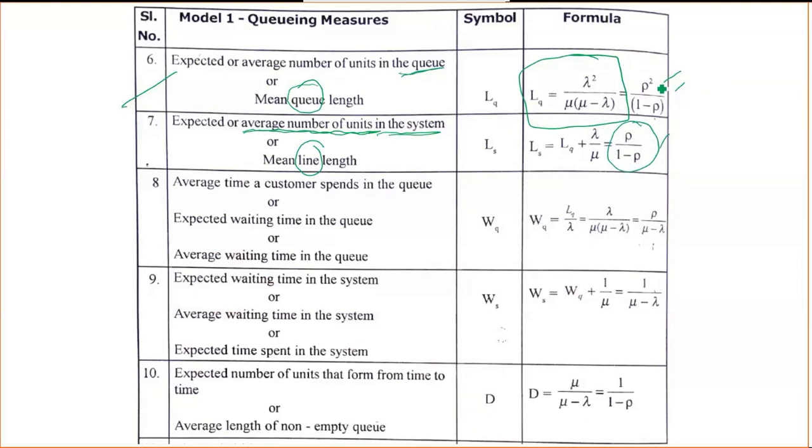Okay, for the eighth one, the average time a customer spends in the queue, or the expected waiting time in the queue. Average waiting time in the queue. Now you may think that queue means only standing in one line and getting the service, but the queue has so many types. You might have observed that in a BPO company, the business process operators are there, no? If you call any customer care, they will say that okay, you need to wait for 6 minutes or 7 minutes. So they have calculated everything. That is the main application.